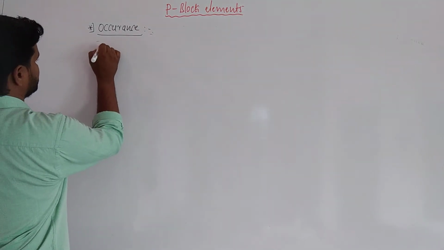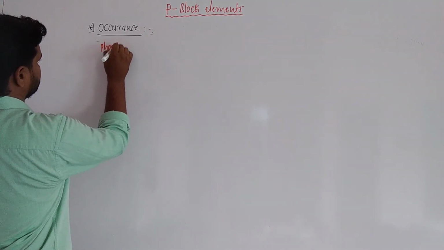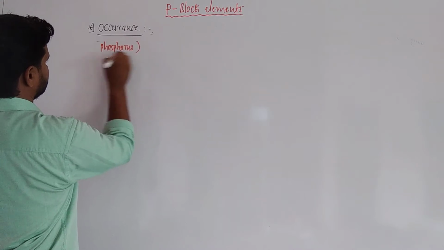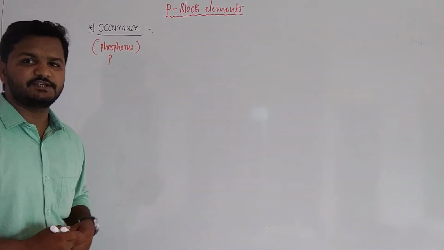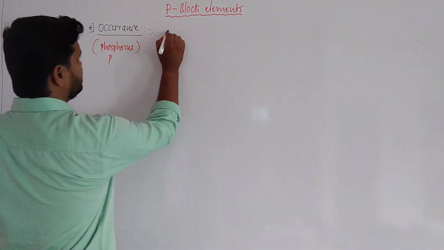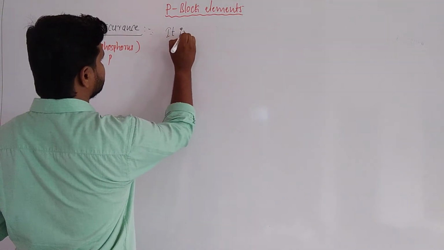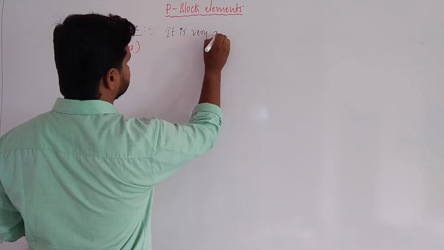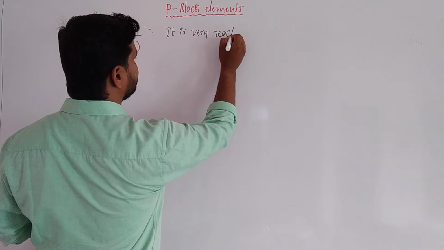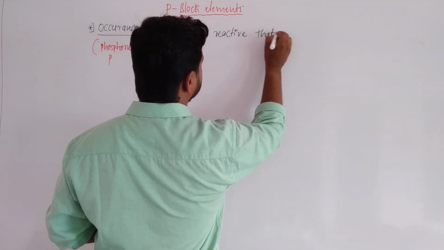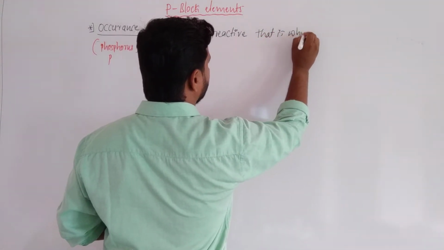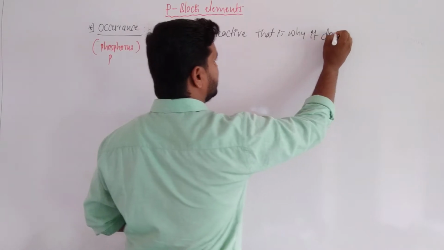Phosphorus is a very reactive, highly reactive non-metal.